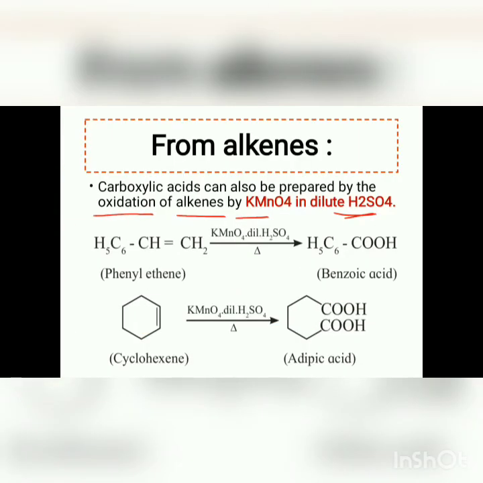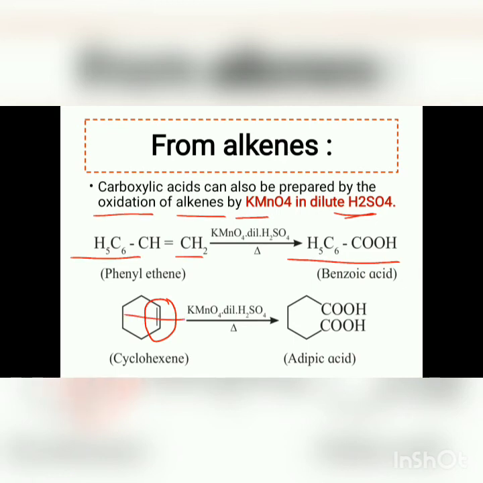Now when phenylethene undergoes oxidation using KMnO4 and dilute H2SO4, it gives benzoic acid, that is C6H5COOH. Now in the second case, that is cyclohexene, which has a double bond, it undergoes oxidation with KMnO4 and dilute H2SO4.